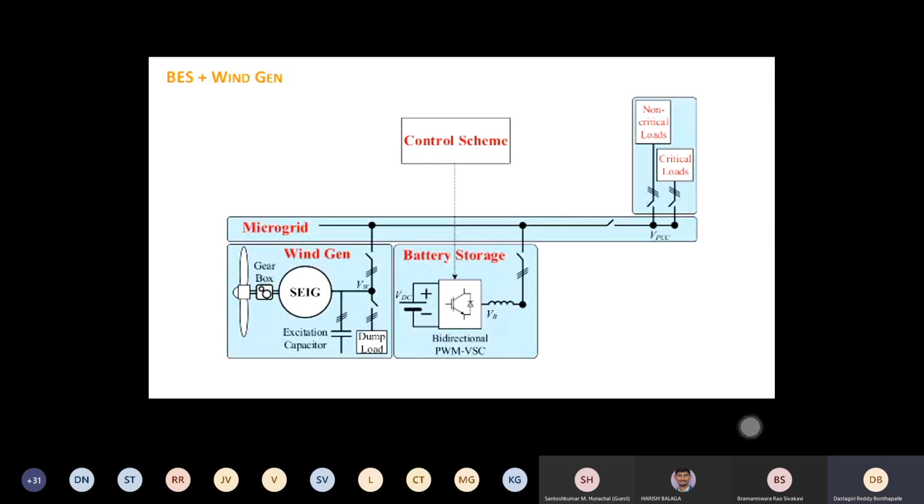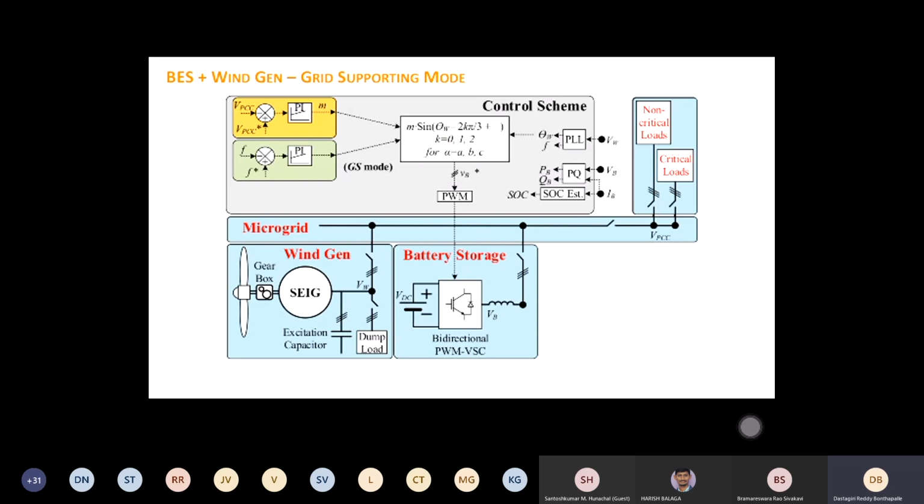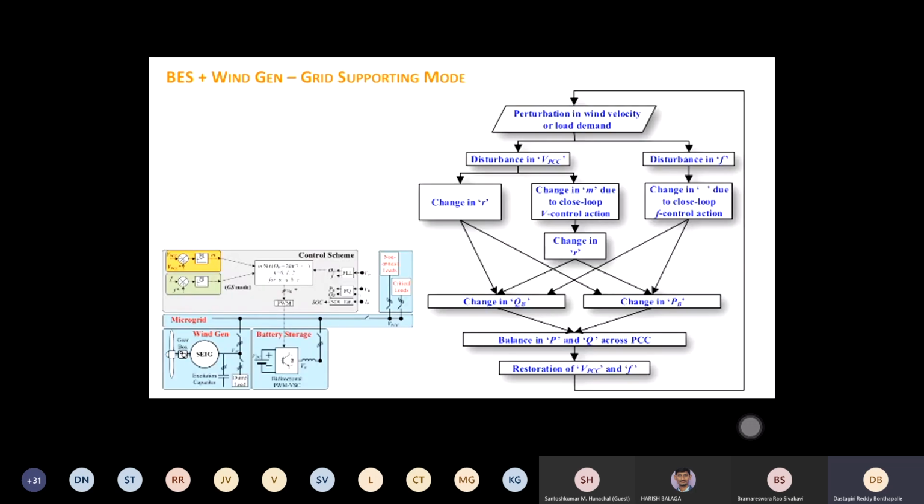As I already said, we are naming this grid supporting mode. In this, what we generally do is adjust voltage and frequency. This is what I explained exactly. So this is the flow chart. When there is a change in wind velocity, there will be a disturbance in VPCC as well as frequency. Then you have to see what Q and P are and balance the P and Q across the PCC. Then you restore VPCC and frequency. These are the steps that you follow in grid supporting mode.